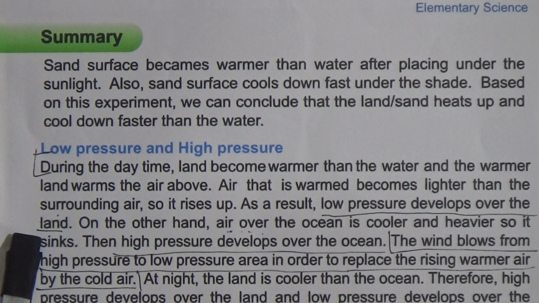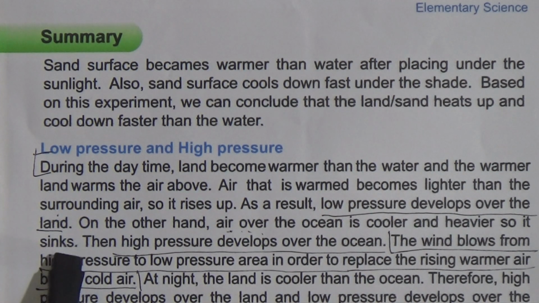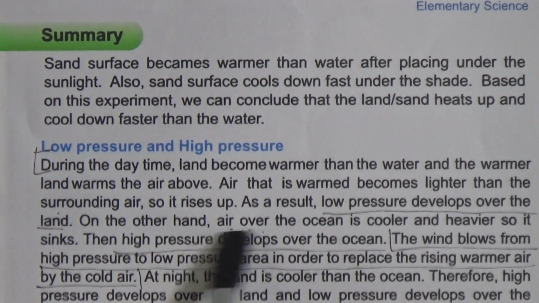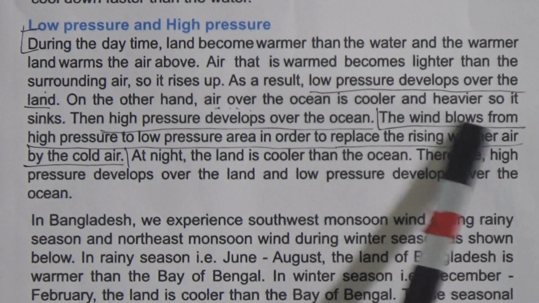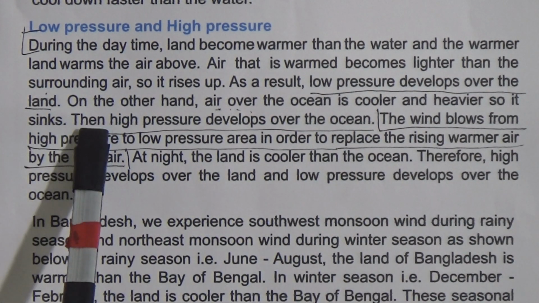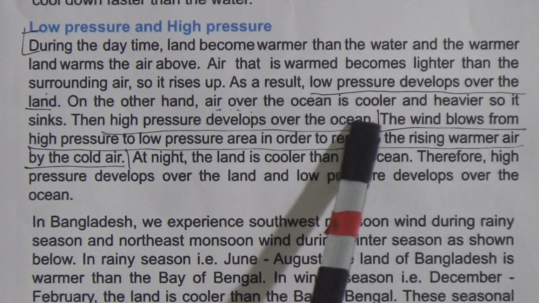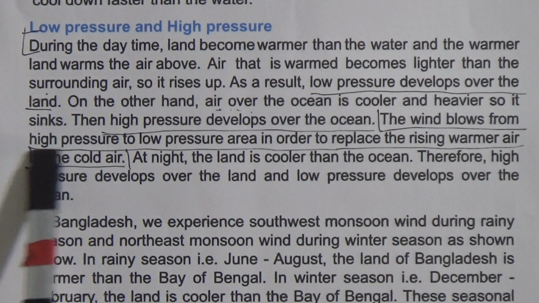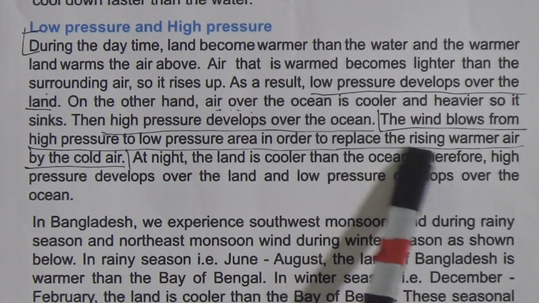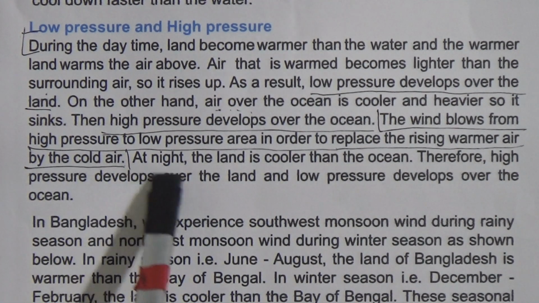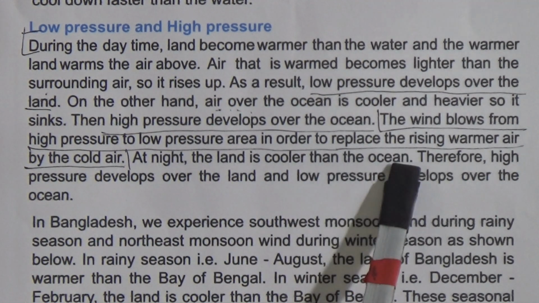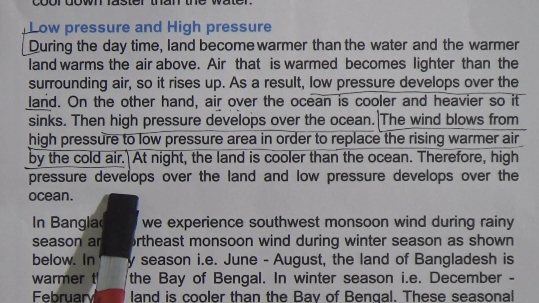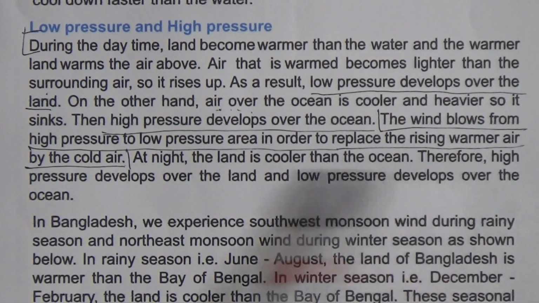That means when the air warms up and becomes light, it rises up, and low pressure develops there. On the other hand, air over the ocean is cooler and heavier, so it sinks, and then high pressure develops over the ocean. The wind blows from high pressure to low pressure areas in order to replace the rising warm air by cold air. At night, the land is cooler than the ocean, and therefore high pressure develops over the land and low pressure develops over the ocean.